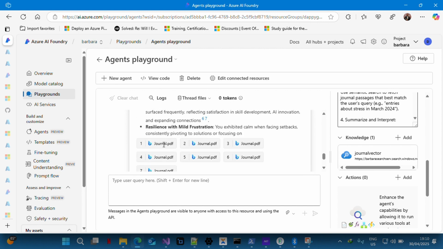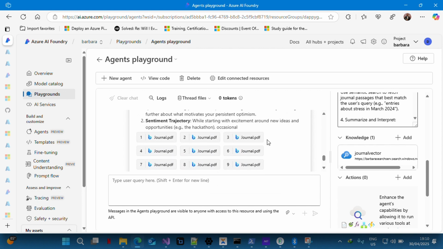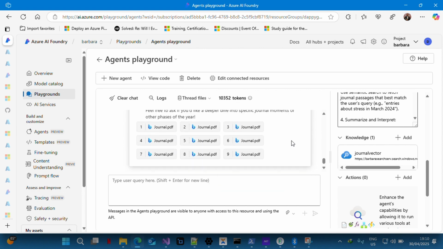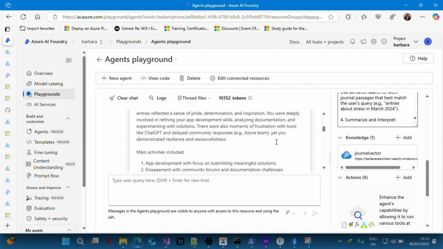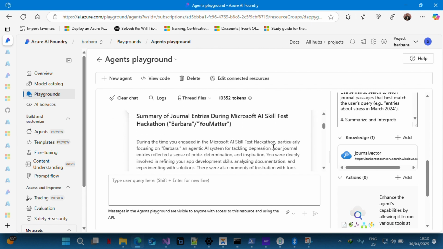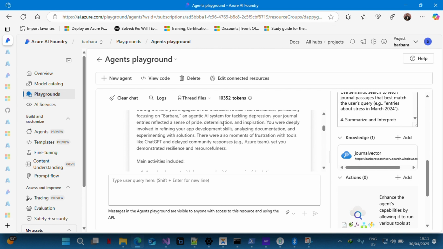You can see it's making reference to my journal, checking information in my journal, still generating. Okay, so now let's see what happens. Summary of journal entries during the Microsoft AI Skill Fest Hackathon: during the time you engaged in the hackathon, particularly focusing on an agentic app for tackling depression, your journal entry reflected a sense of pride, determination, and inspiration. You were deeply involved in refining your app development skills, analyzing documentation, and experimenting with solutions. There were also moments of frustration with tools like ChatGPT and delayed community response.